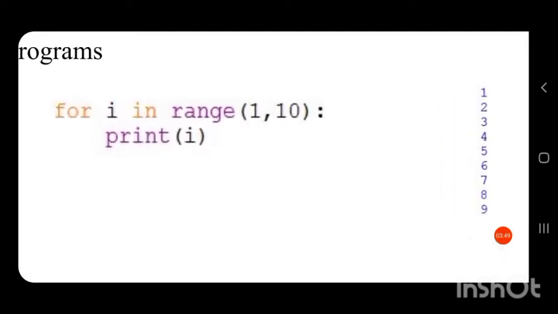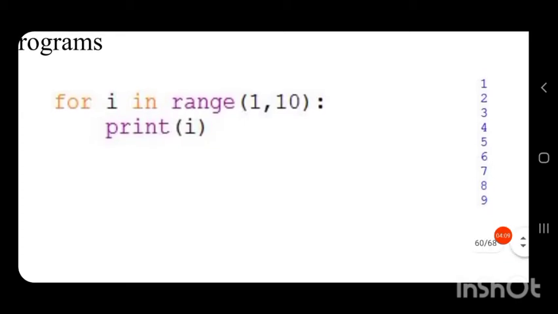The control variable is I: for I in range. Range is a function that will generate values within that particular range. Here two parameters are given, 1 and 10. So this range function will generate values from 1 to 10 minus 1, that is 1 to 9.